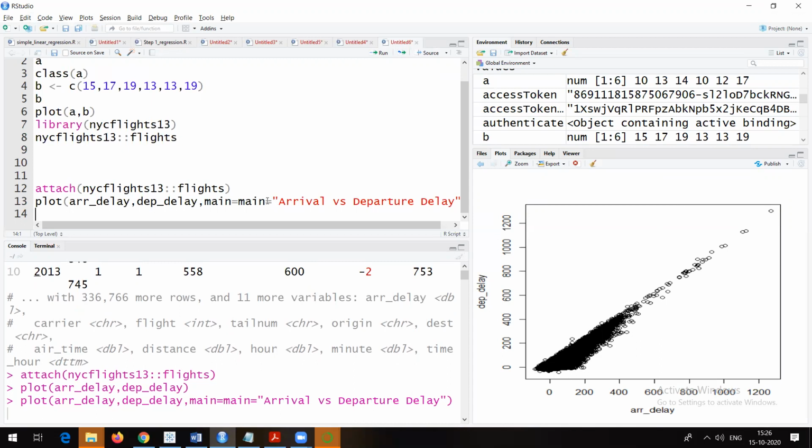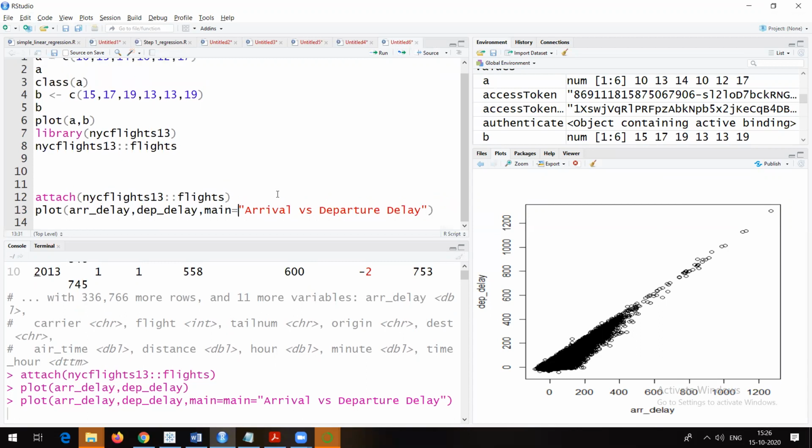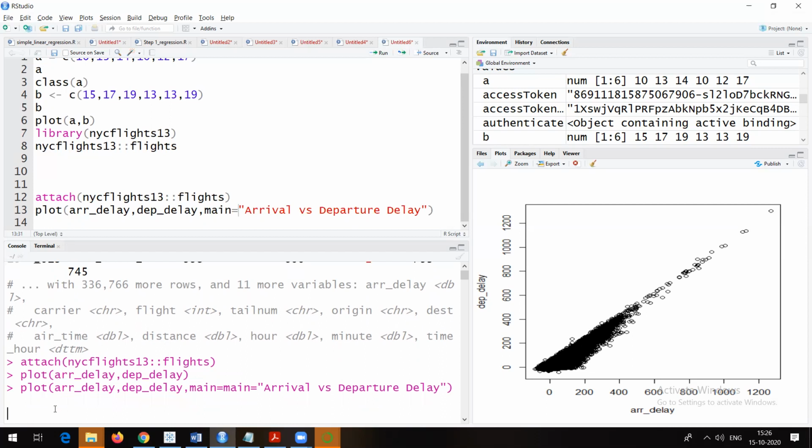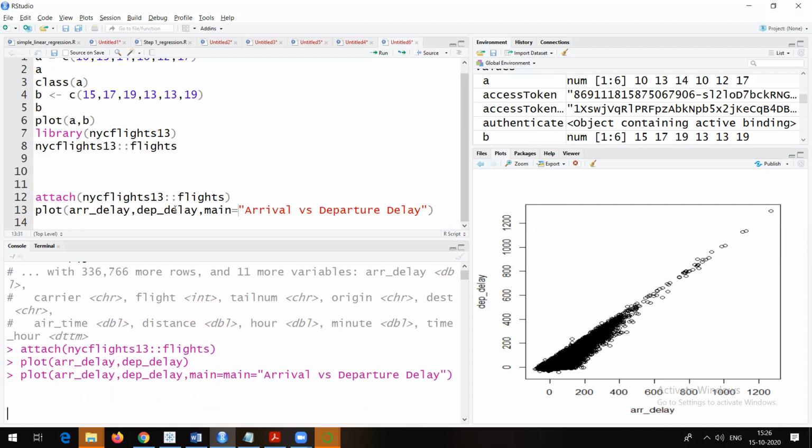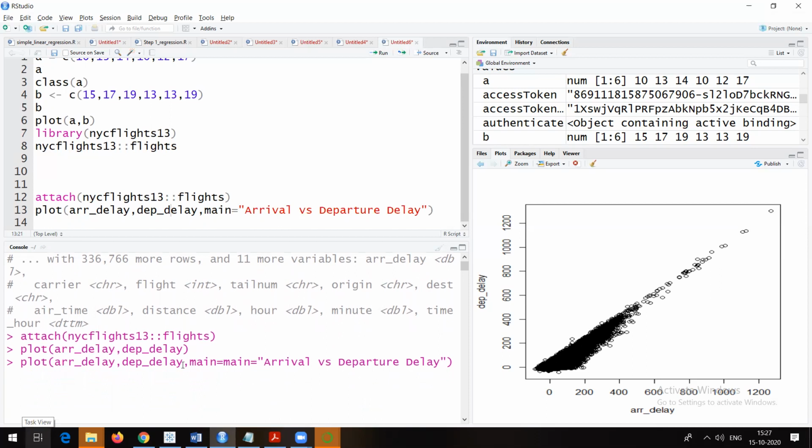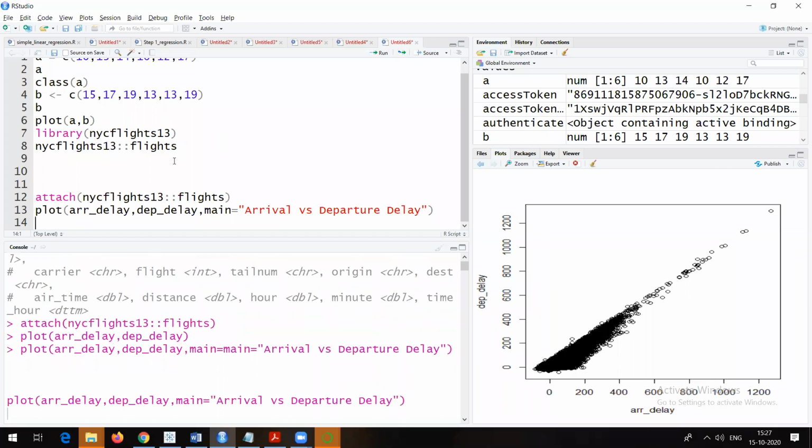Sorry, see there is a mistake actually. I copy pasted it, that's why main is there two times. So it should be like this. Let me just select and run it once again. Control enter.